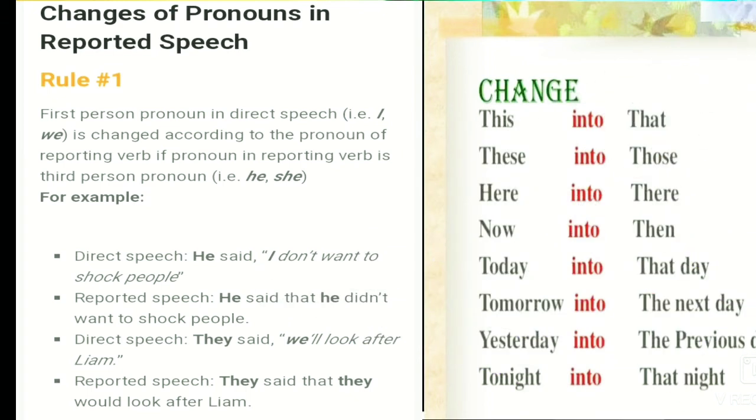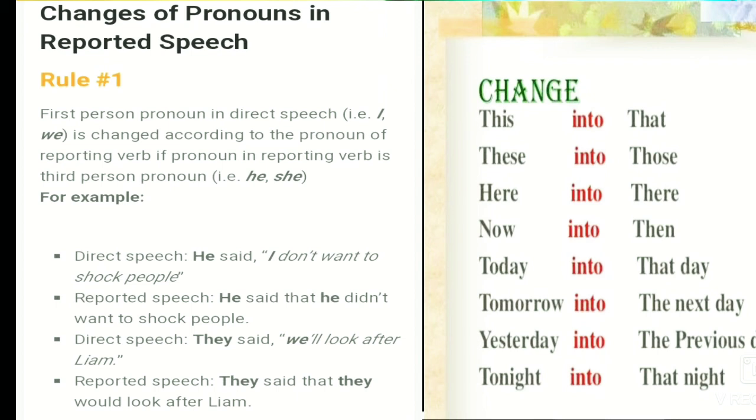Now, I have told you first about the change of the persons. Here it is said that the first rule is the change of the person. The question arises: how many kinds of person are there? There are three kinds of person. The first person words are I, we, me, my, our. The third person words are he, she, it, they. And the second person words are you, yours.